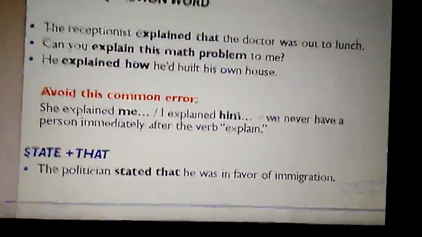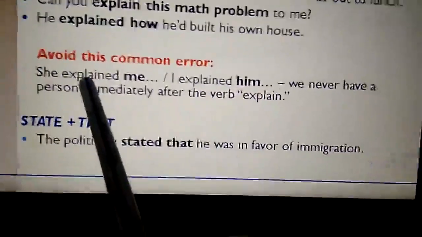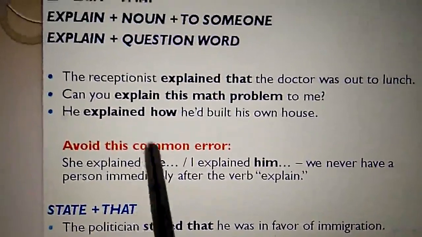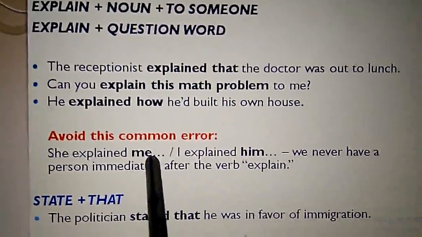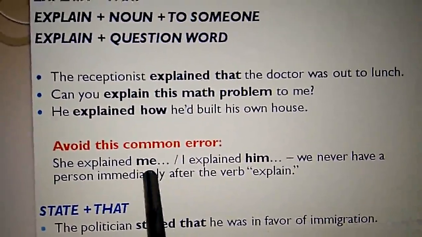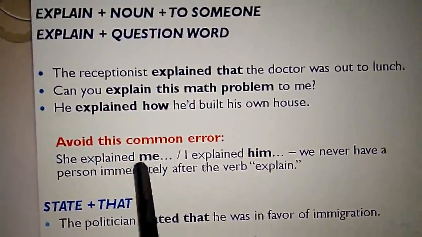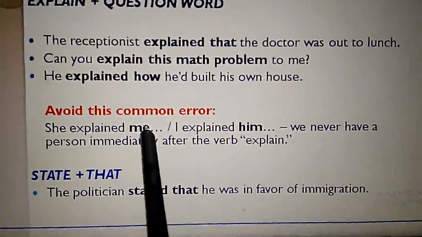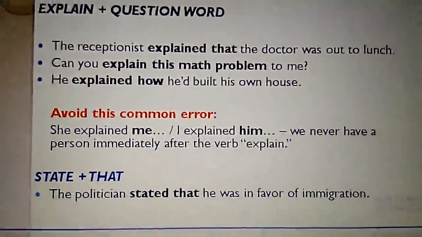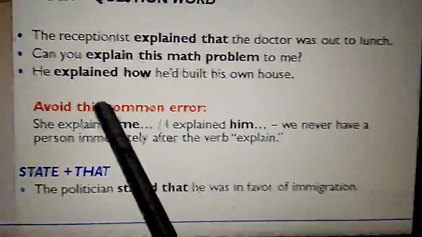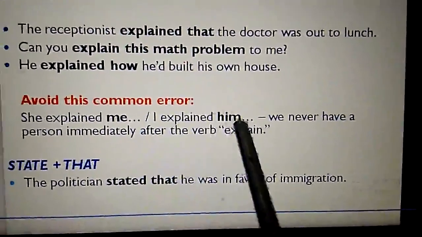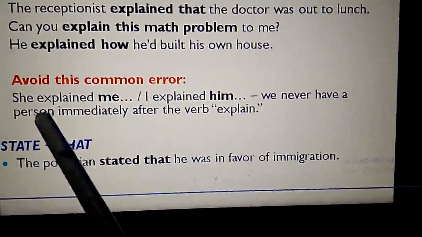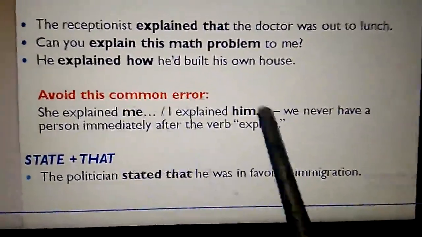But one thing we have to remember, a common error which we usually make, is that after the reporting verb explain we immediately use me. This particular thing we have to avoid. Immediately after this reporting verb explain, we should not use me. So "I explained him" is an error. "He explained me" is an error. We never have a person immediately after the verb explain.